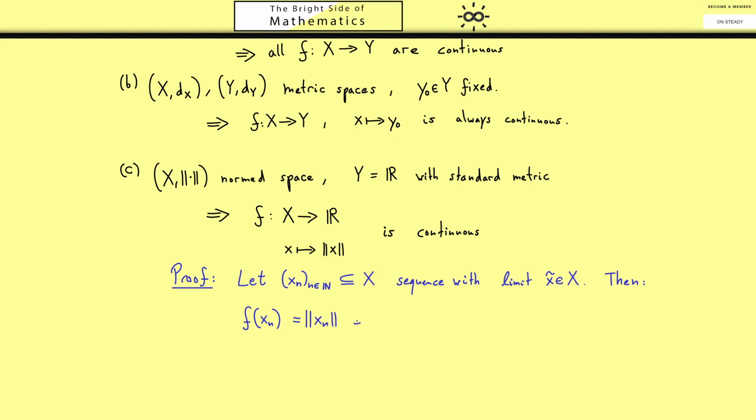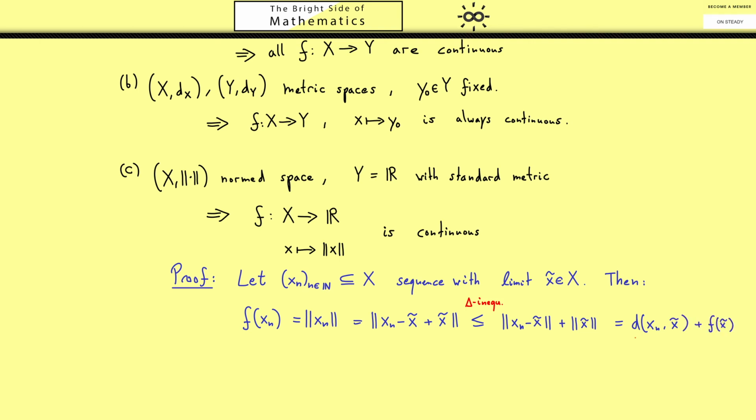Now we have to bring in the limit point, because that's the only thing we know about the sequence. It has a limit. So what I do is subtract the limit and add it again, so we add a 0 here inside the norm. We do that because then we can apply the triangle inequality. So I write the norm of xn minus x tilde plus the norm of x tilde. And then we know the first part is just the distance between xn and x tilde, and the second part is just f of x tilde.